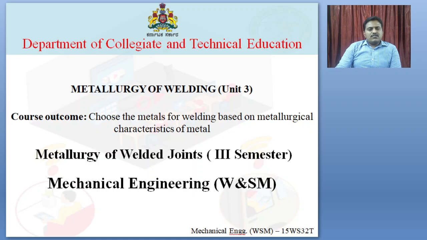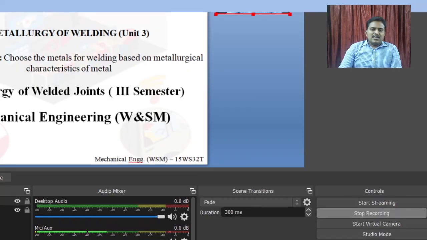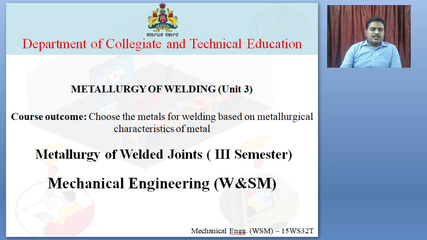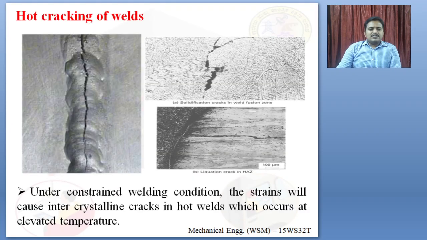Welcome to the third session of Unit 3 on metallurgy of welding in metallurgy of welded joints. In the last class, we were talking about the factors that affect the metallurgy. The next factor that is going to affect the metallurgy of welding is hot cracking of welds.